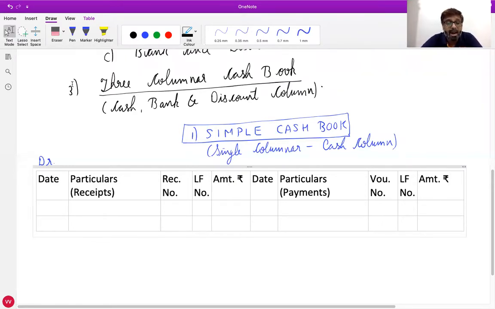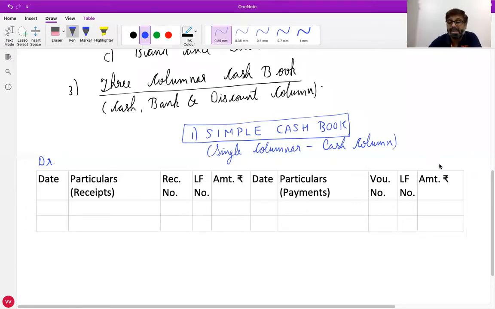So any doubts with the format of cash book? No, sir. Debit side is the receipt side, all of you repeat it. Credit side is the payment side. At the top left side, you have to write DR for debit, and at the top right side, you have to write CR for credit.